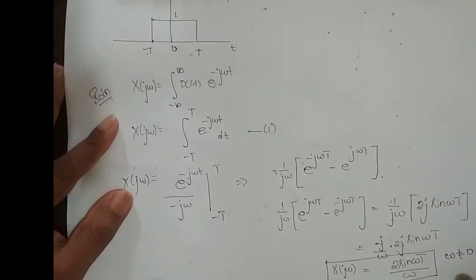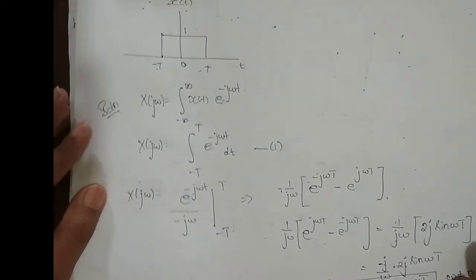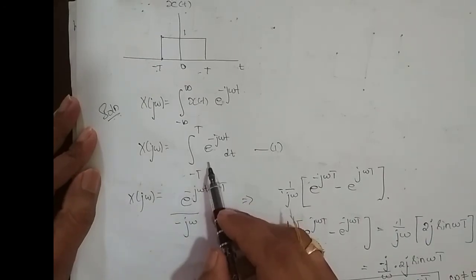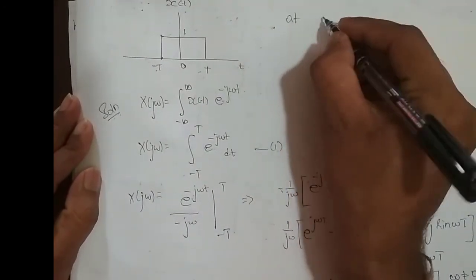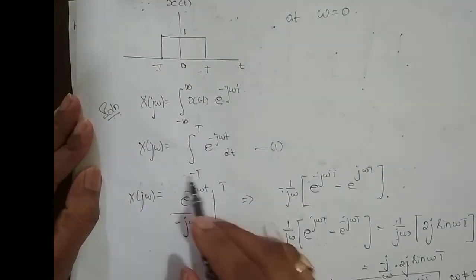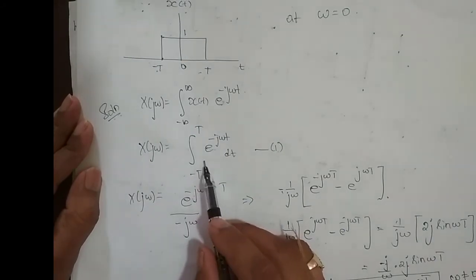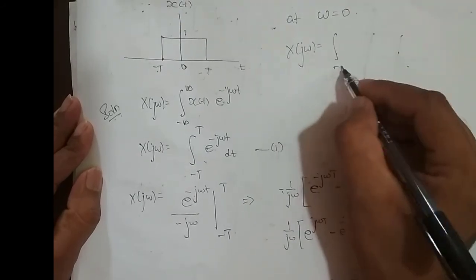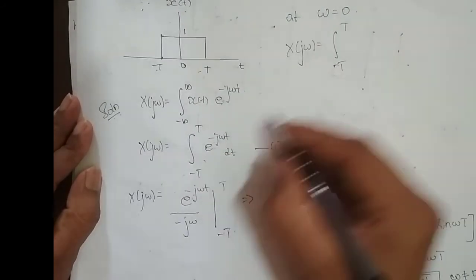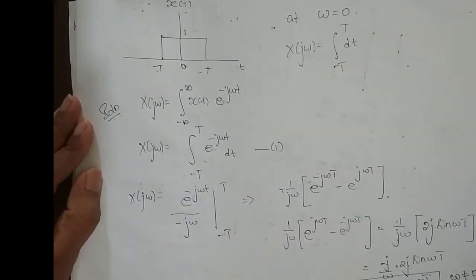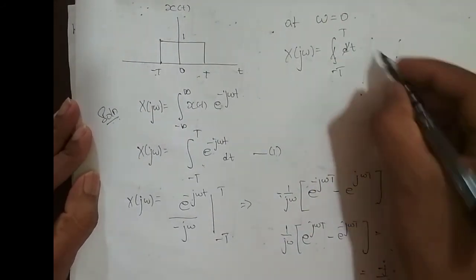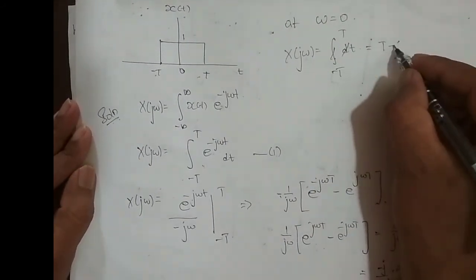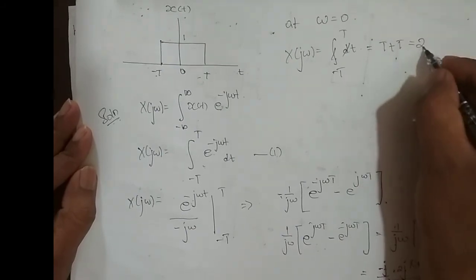But what is the value at omega equal to 0? For that we have to use equation 1. So at omega equal to 0, we substitute omega equal to 0 in equation 1. So x of j omega is equal to integrating from minus T to T, e power 0 is 1 dt. Okay, so integration and differentiation cancel out. This is nothing but T minus into minus plus T, which is equal to 2T.